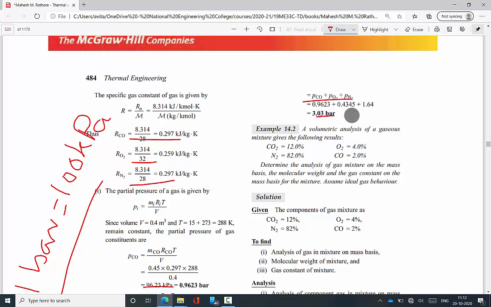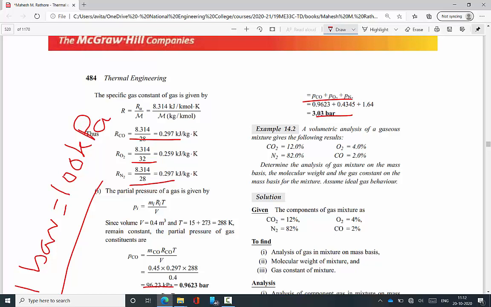So that is the total pressure of a container having a certain amount of carbon monoxide, nitrogen and oxygen. With the help of mass fraction, the universal gas constant and the molecular weight of the particular substance, you calculate the actual gas constant and the mass of each component.